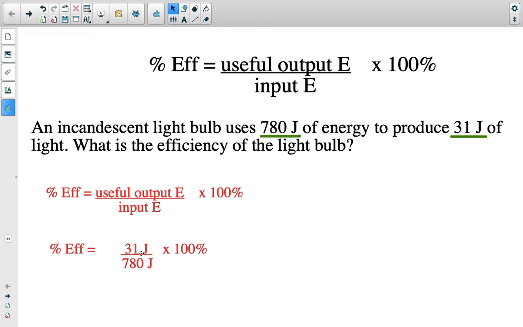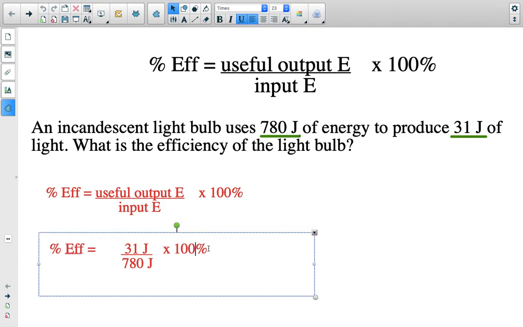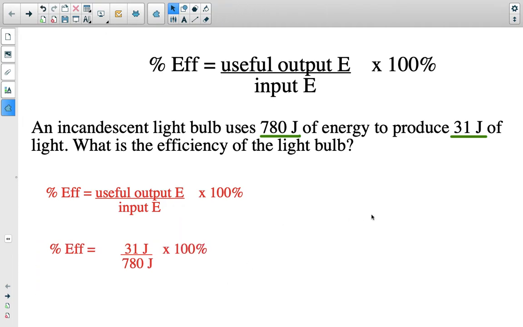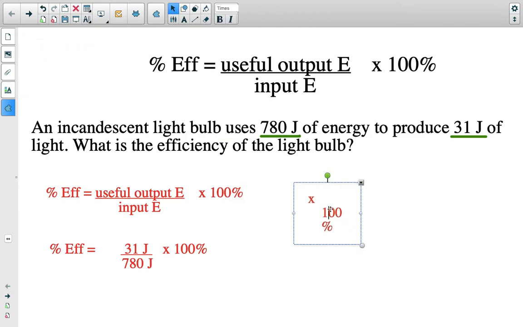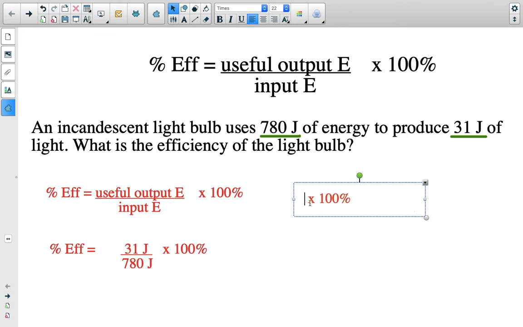Then we can just plug it into our calculator. You would go 31 divided by 780, and you're going to get a decimal. I'll write it on the side here. That decimal is going to be 0.039.